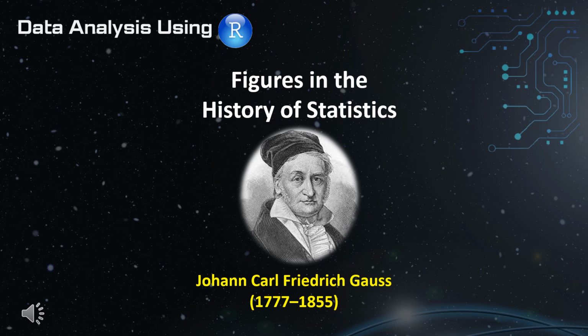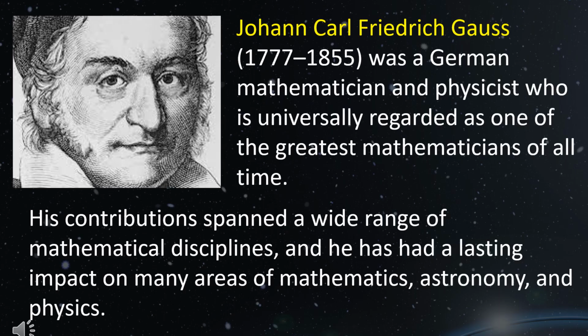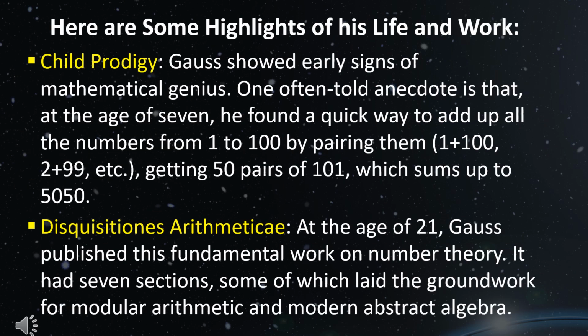Data analysis using R. Figures in the history of statistics. Johann Carl Friedrich Gauss, 1777–1855. Johann Carl Friedrich Gauss was a German mathematician and physicist who is universally regarded as one of the greatest mathematicians of all time. His contributions spanned a wide range of mathematical disciplines, and he has had a lasting impact on many areas of mathematics, astronomy, and physics. Here are some highlights of his life and work.